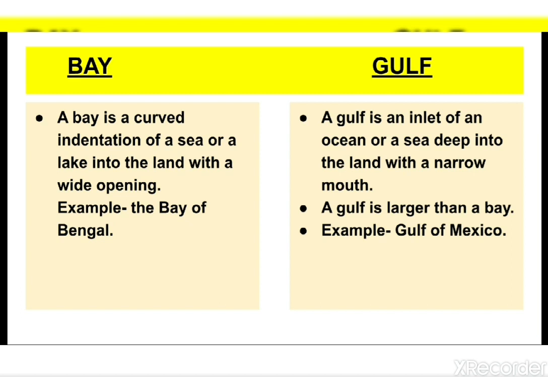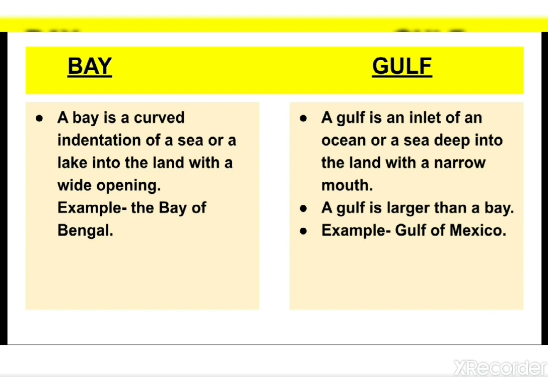On the other hand, a gulf is larger than a bay. A gulf is an inlet of an ocean or a sea dipping into the land with a narrow mouth. It is more highly indented and more enclosed by the coast. Some examples of gulfs are the Persian Gulf, Gulf of Mexico, Gulf of Bothnia, etc.